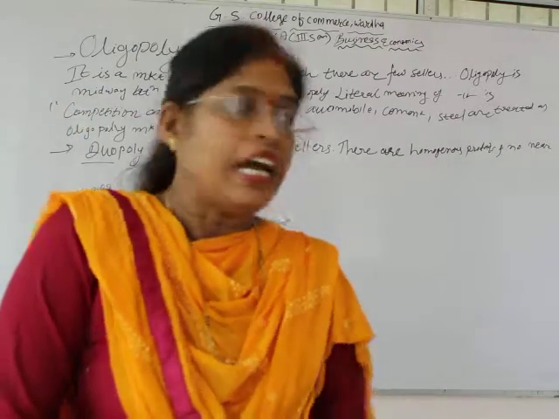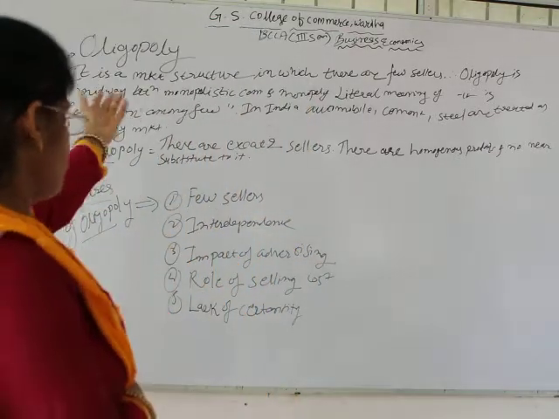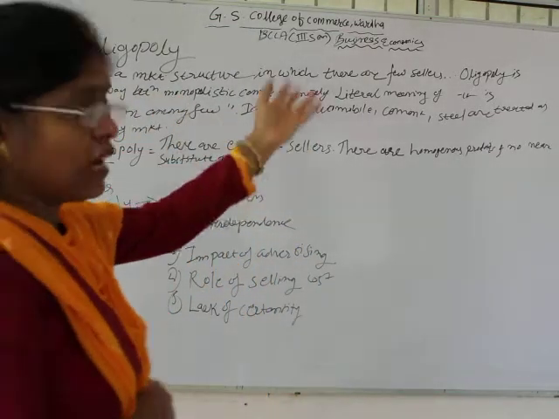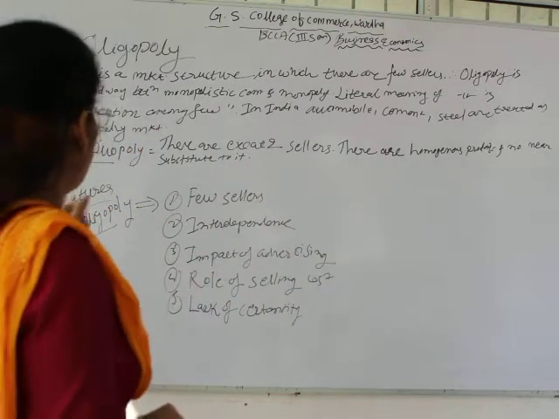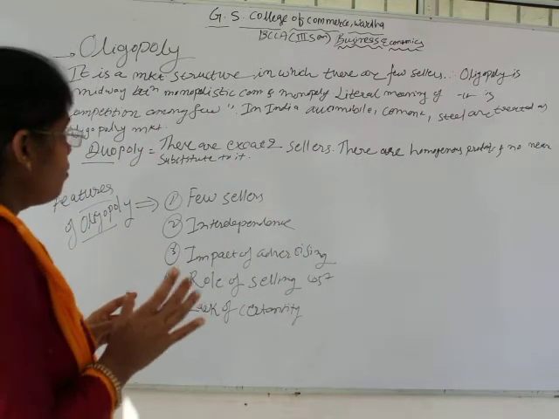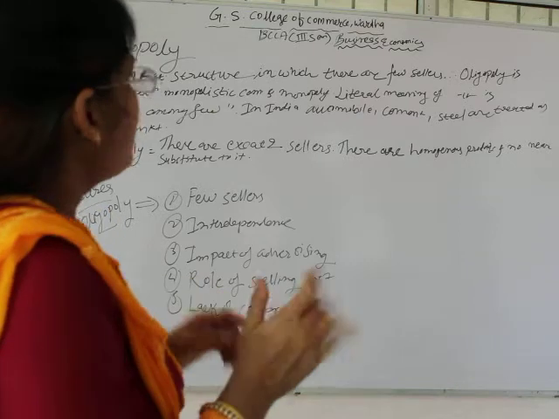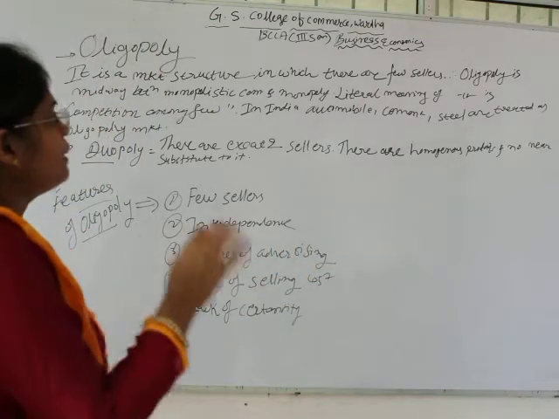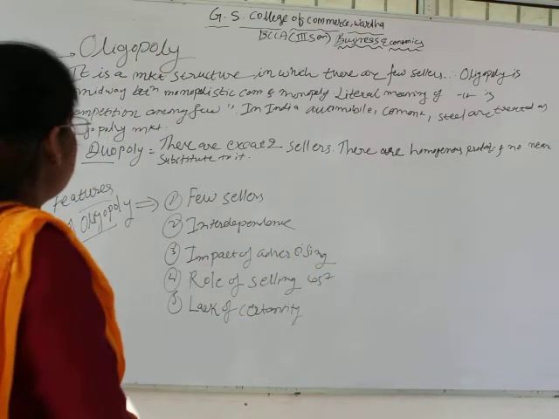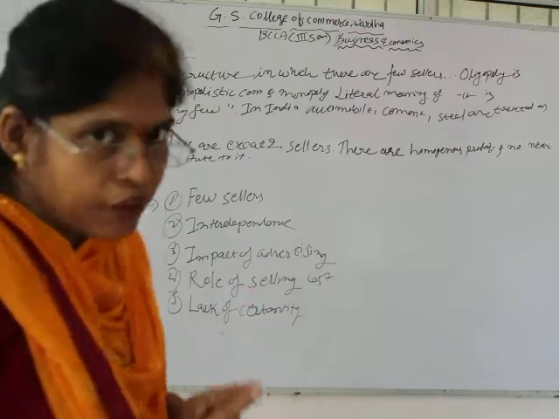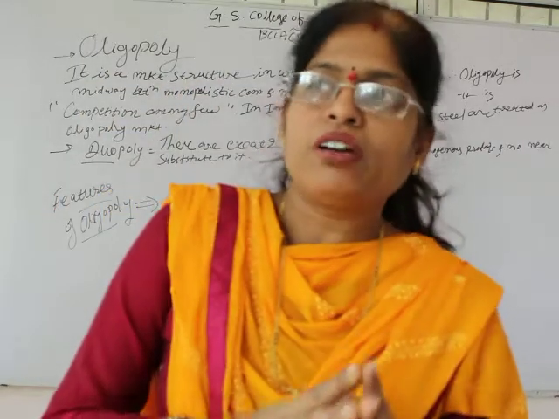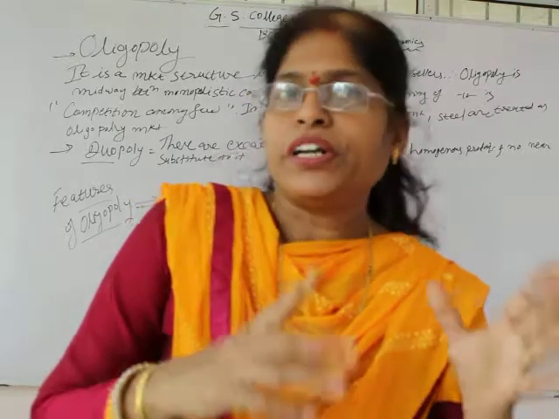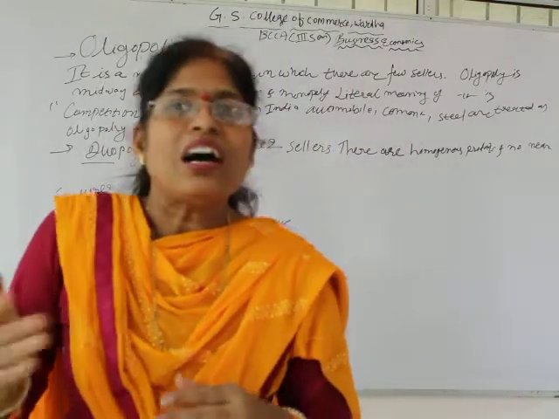So oligopoly is a market structure in which there are few sellers. Therefore, oligopoly is a midway between monopolistic competition and monopoly. The literal meaning of oligopoly is competition among few. When we say competition among few, who are these few?